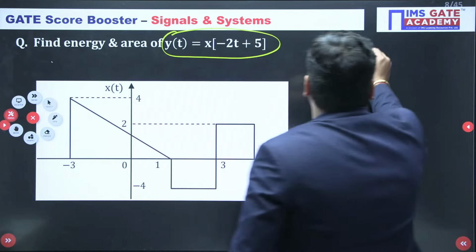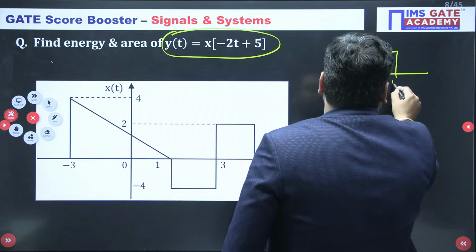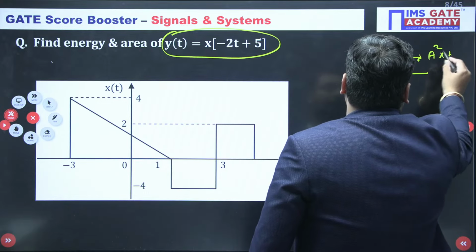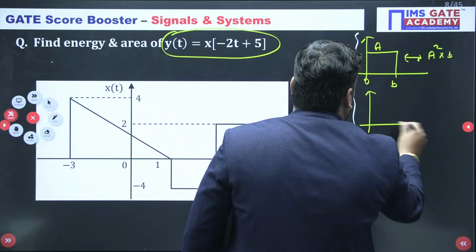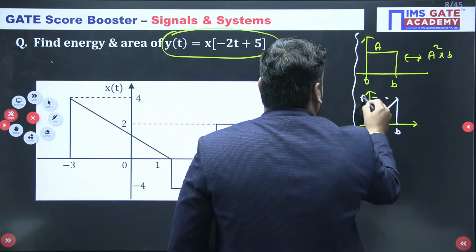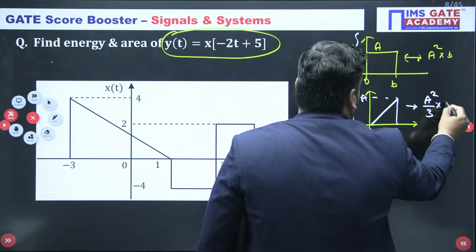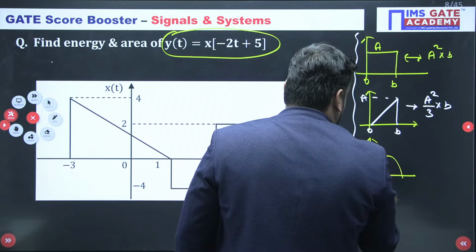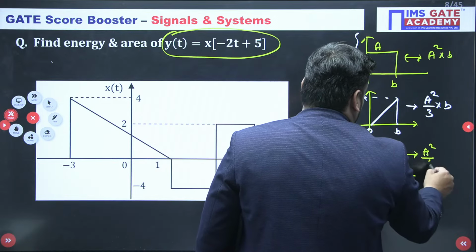If you know the short trick: as far as the rectangular pulse is concerned, if this is B and this is A, then energy for sure is A square into B. Similarly, for a triangular pulse having width B and magnitude A, the energy is A square by 3 into B. And even if you have a sinusoidal lobe having width B and amplitude A, the energy for sure is A square by 2 into B.